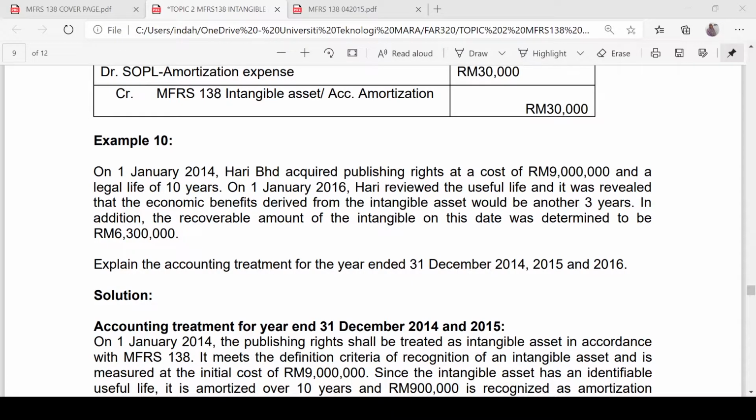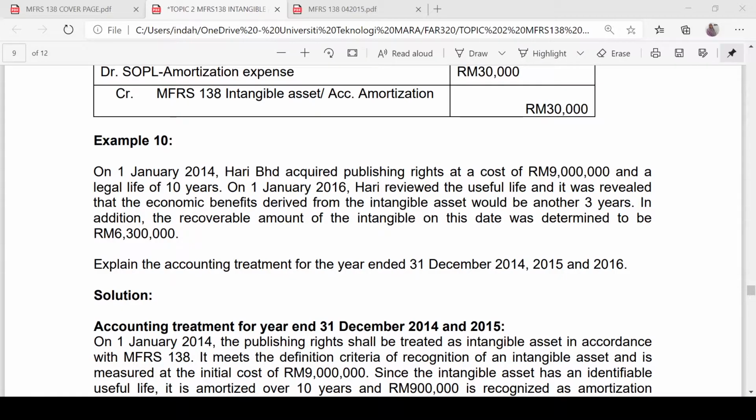When you're required to discuss starting from the acquisition date of the intangible asset, you have to discuss the recognition. Can you recognize the asset as intangible asset? And then can the cost be measured reliably? And then you have to discuss also the subsequent measurement. Subsequent measurement meaning, do we need to provide for the amortization? Yes, because this publishing right has a finite useful life of 10 years. And then how much is the amortization expense? And what is the carrying amount at the end of the year?